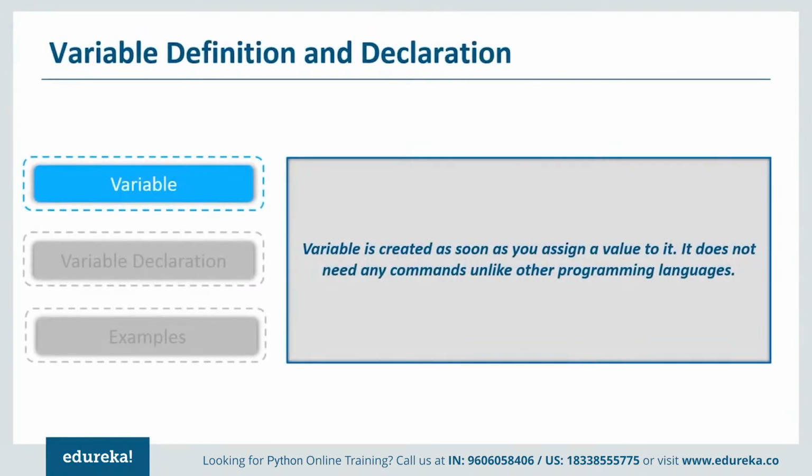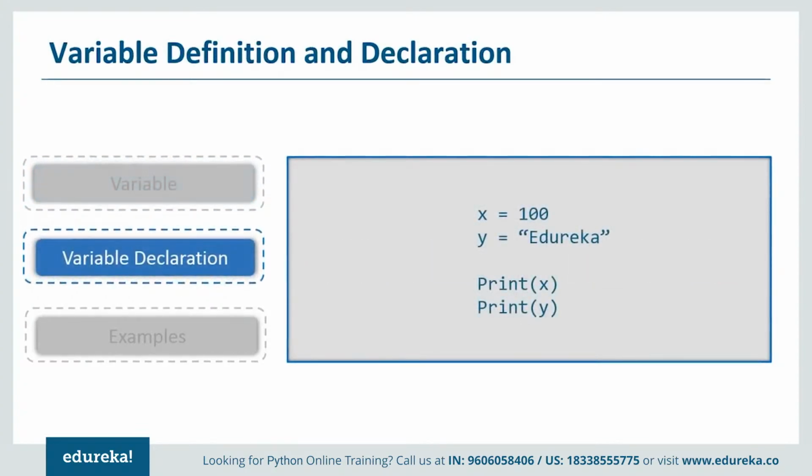You don't have to give any additional commands, unlike other programming languages like C, C++, and Java, where you have to give additional commands for declaration and assignment purposes. Let's take a look at an example here. We have two variables x and y, and we have assigned values to each of them. We have given 100 to x and Edureka to y. So this is how you create a variable in Python. Now when I print these variables, I am going to get the output as 100 and Edureka.